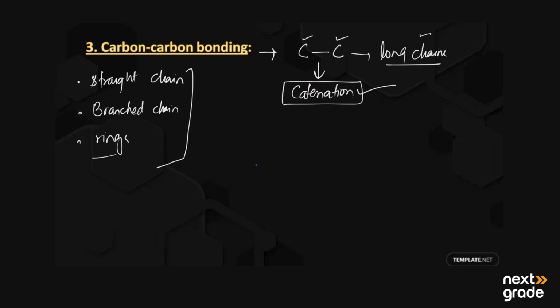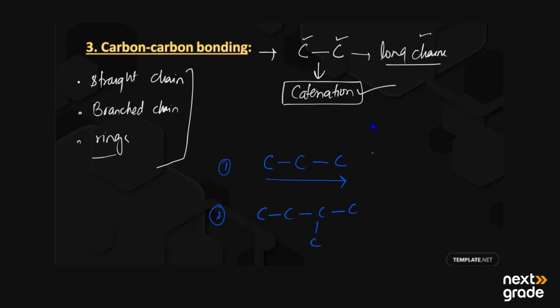Let's have an example. For example, in propane, the three carbon atoms are bonded with each other and they are forming a straight chain. This is for the three carbon atoms. And the second example, if we have five carbon atoms for the branched chain, four carbon atoms are bonded like this, and one carbon atom has a side chain, bonded as a branch.